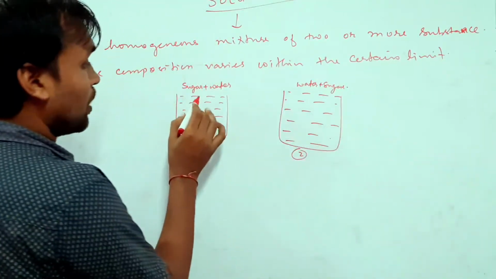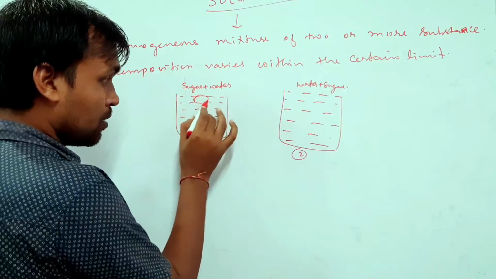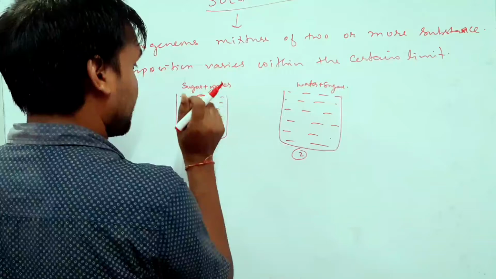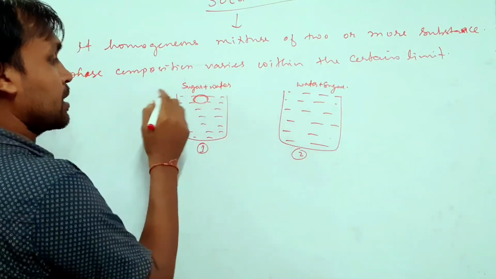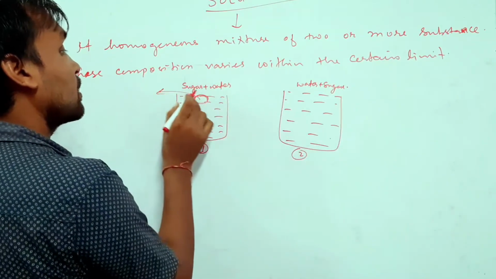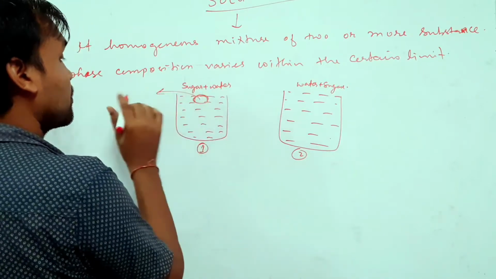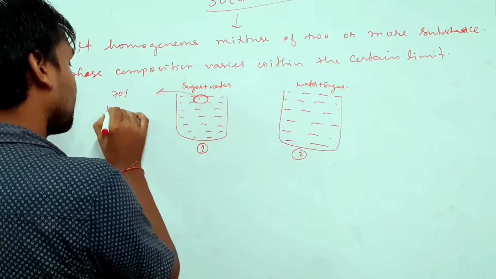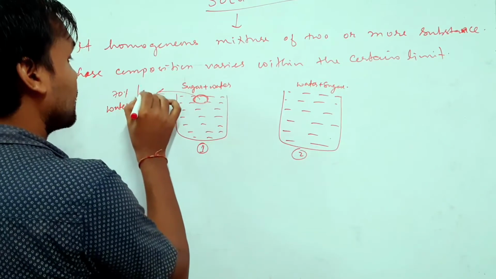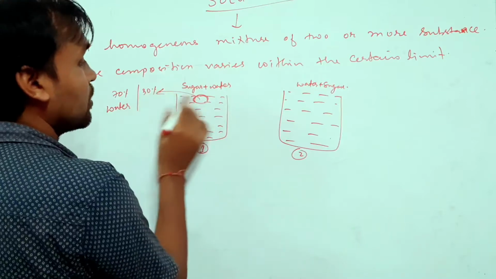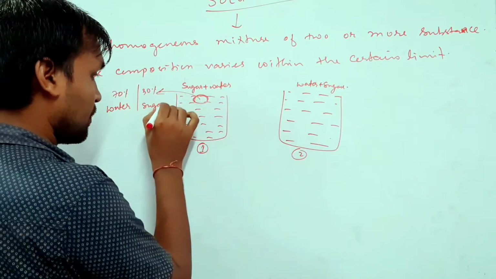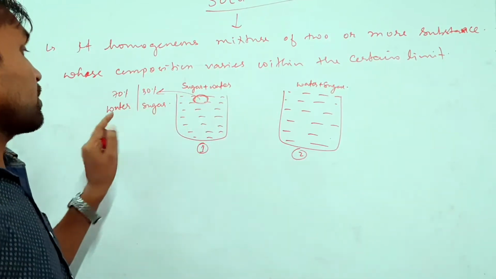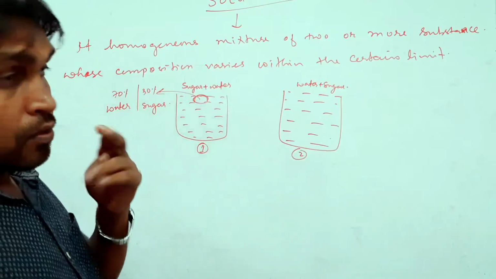Suppose in solution number 1 we have taken out some of the solution from the top and tested it. For example, we found that the composition of this solution is 70% water and 30% sugar.